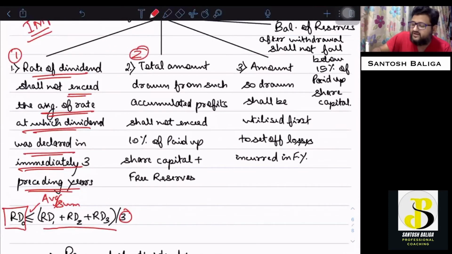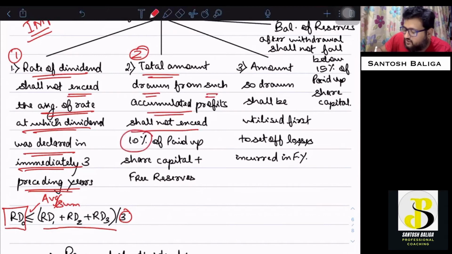What is the second condition? Total amount drawn from such accumulated profits shall not exceed 10% of the paid up share capital plus free reserves of the company. So the total amount which you are withdrawing for the payment of dividend out of the accumulated profit shall not exceed 10% of paid up share capital plus free reserves of the company.